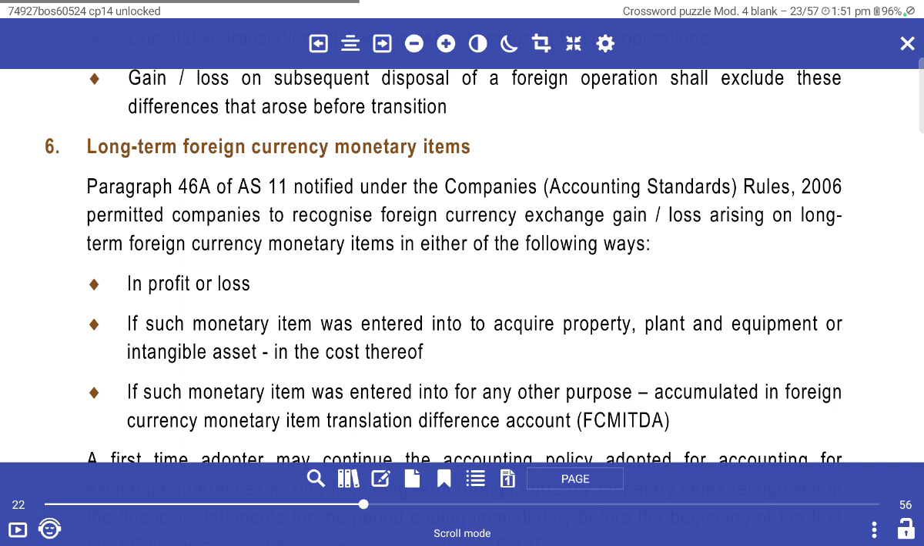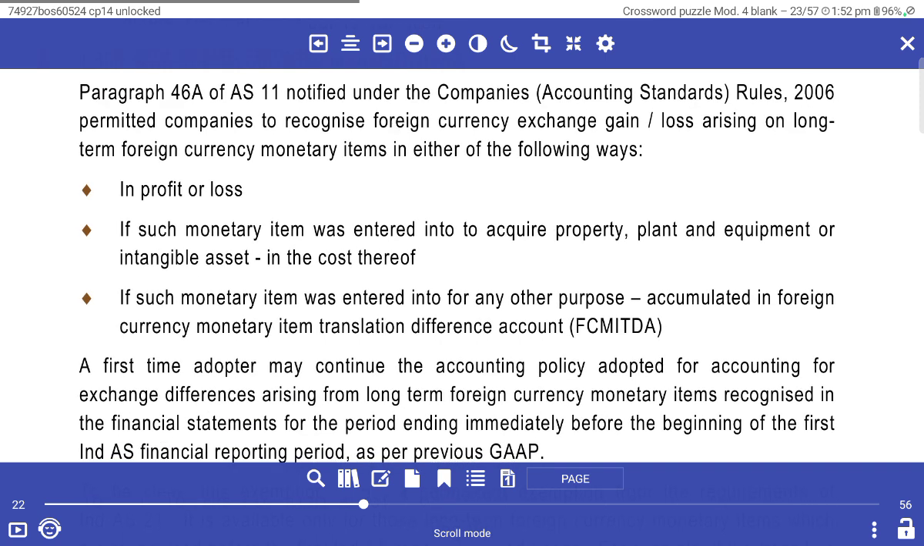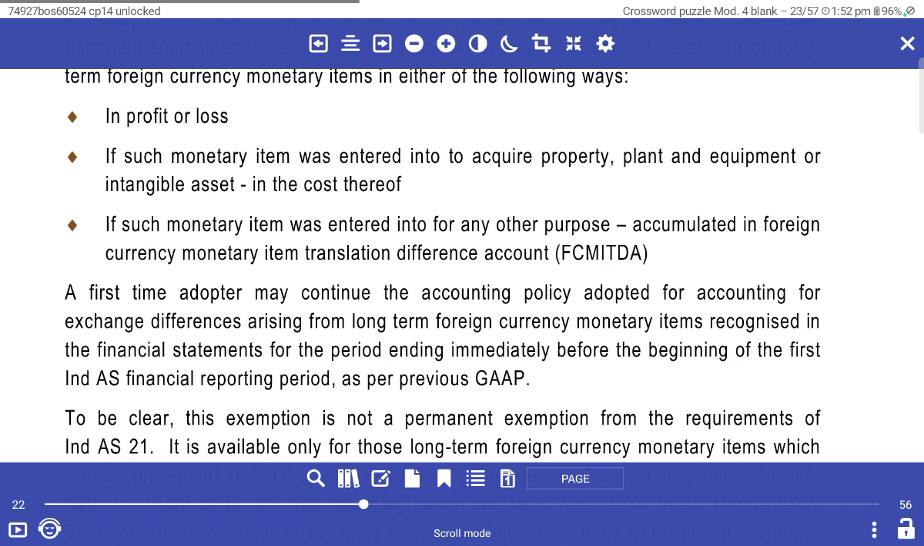Long-term foreign currency monetary items. Paragraph 46 and 46A of the Companies (Accounting Standards) Rules 2006 permitted companies to recognize foreign currency exchange gain and loss arising on long-term foreign currency monetary items in either of the following ways. In profit or loss, or, where such monetary items were entered into to acquire property, plant and equipment, as an adjustment to the cost. Intangible assets are treated in the same way. If such monetary items are entered into for any other purpose, in the foreign currency monetary item translation difference account, FCMITDA.